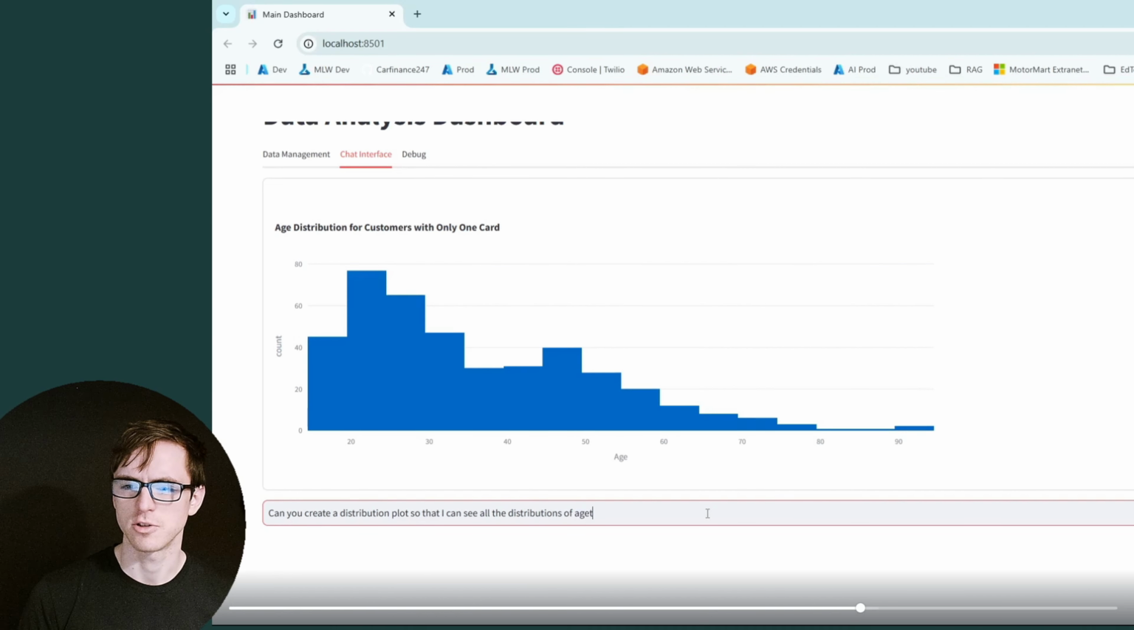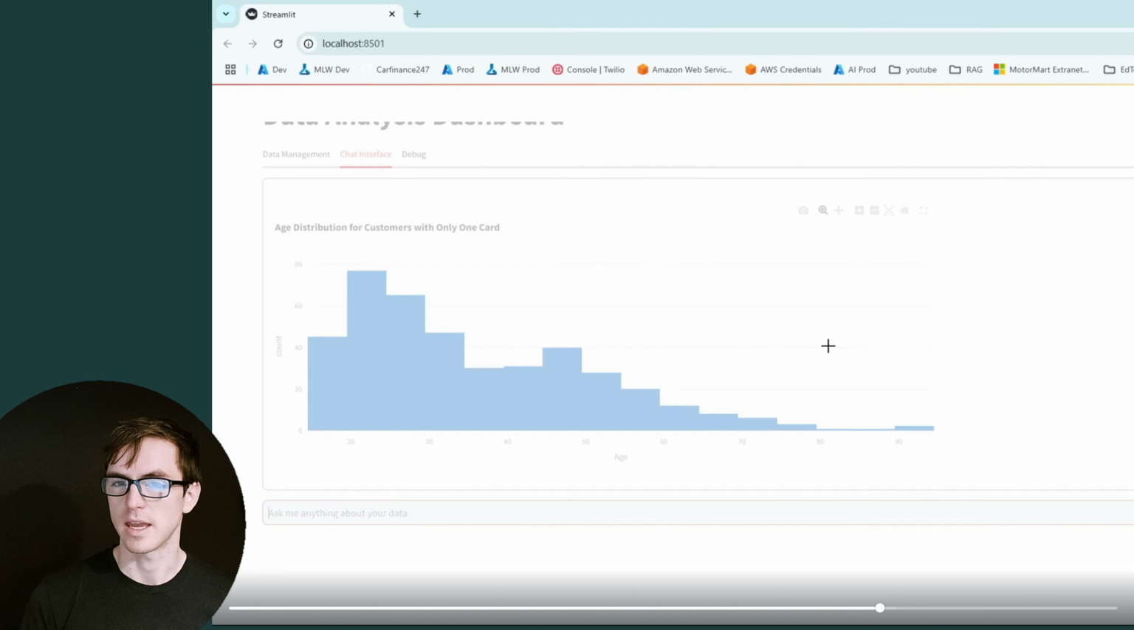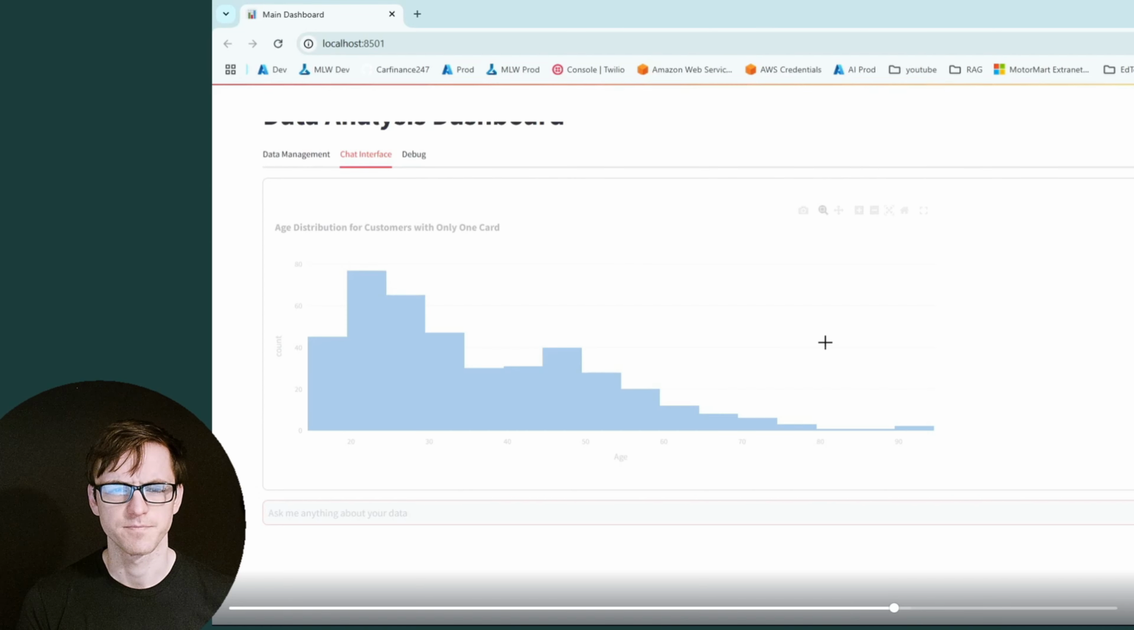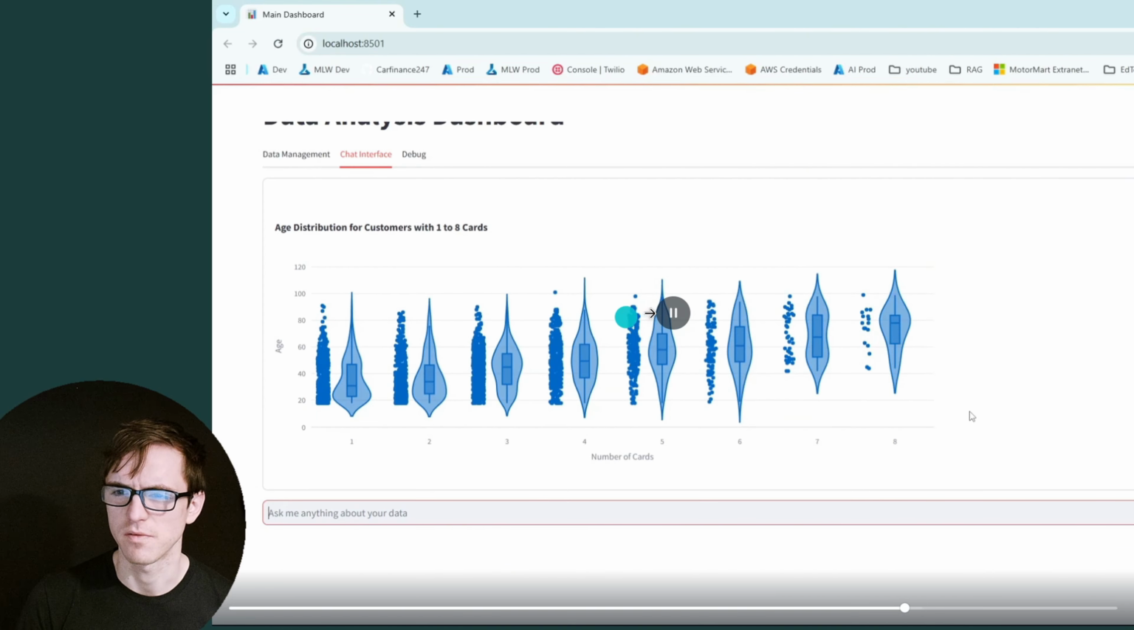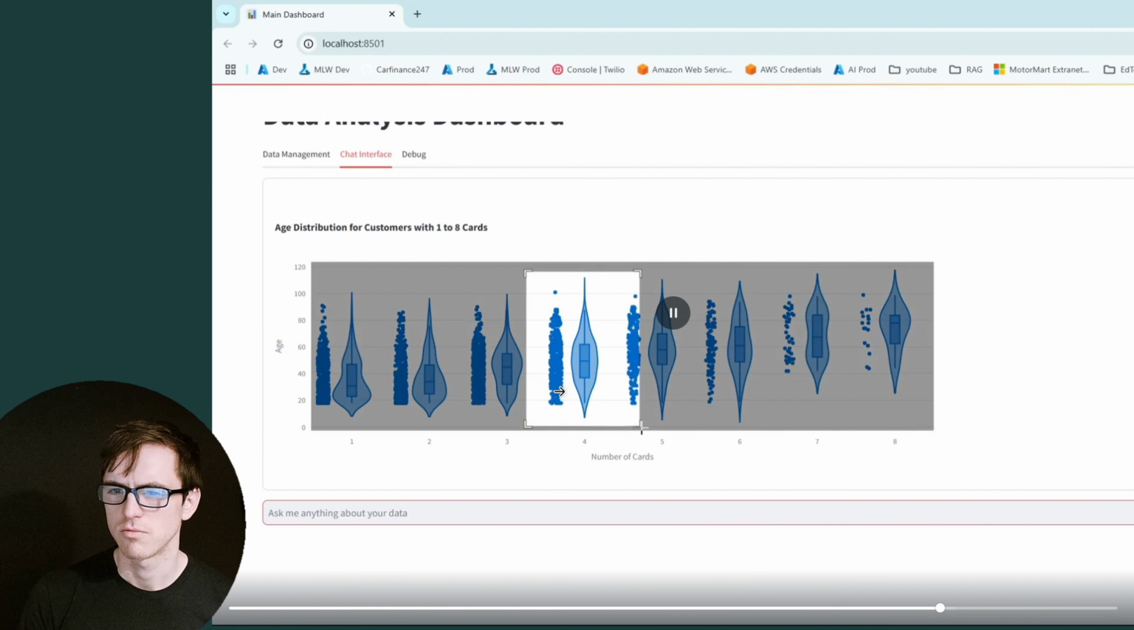Right, let's try a more complicated plot. Can you create a distribution plot so that I can see the distributions of age for each number of cards up to 8? So we'll see how it does. I've been a bit ambiguous with the question, so I'm interested to see what it turns out. Look at that, great. So we've got some sort of violin plot, and it's an interactive violin plot as well, so we can see the distributions and how they compare to each other for each number of cards. It kind of confirms what we had before, but seeing it in this setting, and because the plot's interactive and you're able to zoom in for more detail, I think really helps.